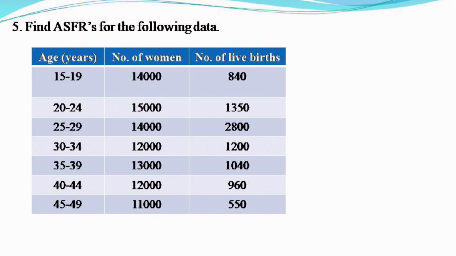Second column is number of women: 14,000, 15,000, again 14,000, 12,000, 13,000, 12,000 and 11,000. Third column is number of live births: 840, 1350, 2800, 1200, 1040, 960 and 550.